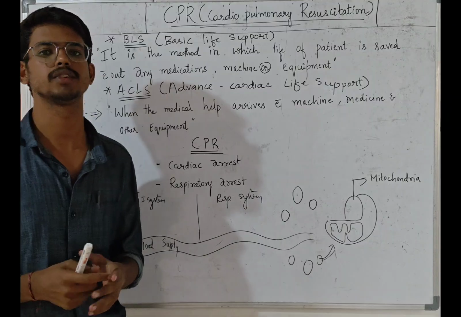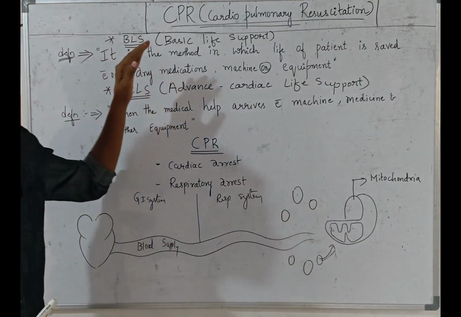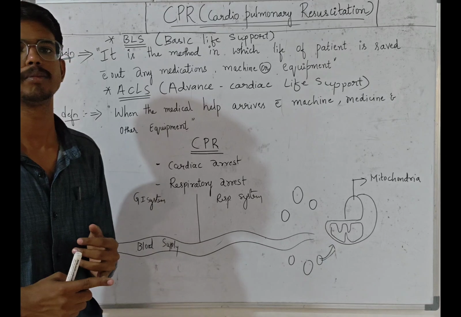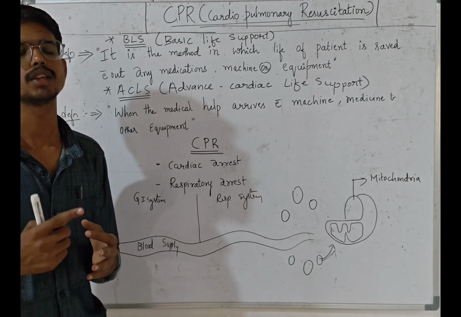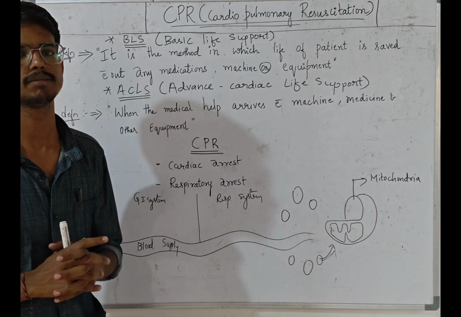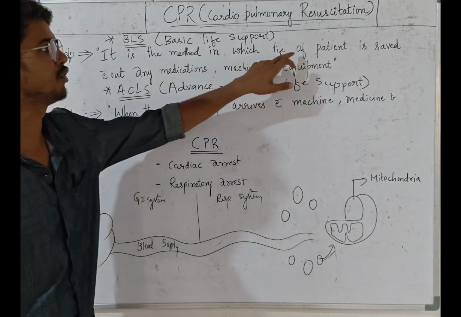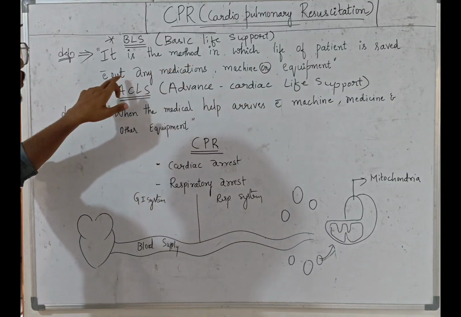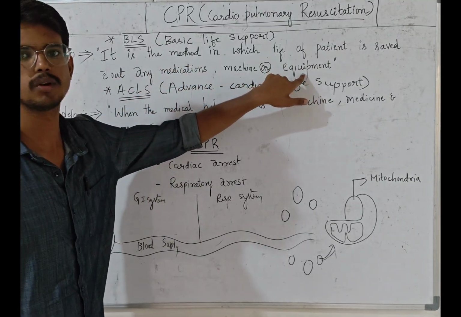So now we will see the definition of the BLS and the ACLS. In the BLS, without using any equipment and any medications, we are going to save the life of the person. That is nothing but BLS, basic life support. It is a method in which the life of a patient is saved without any medications, machine or equipment.